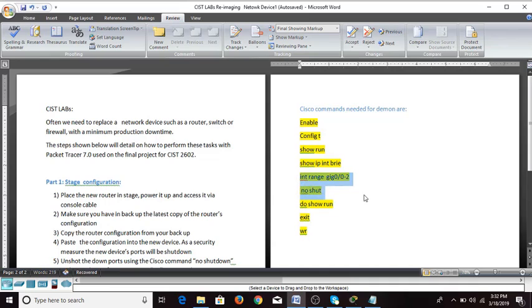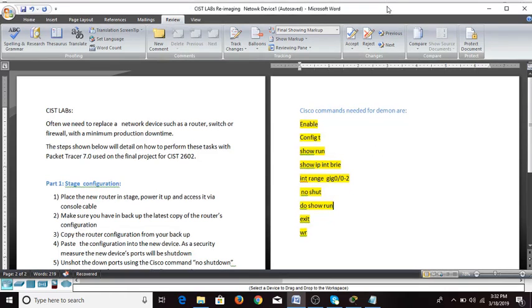Do show run is a command that allows you to show the running configuration from wherever you are on the router. You just need to place do in front of the command. Exit will exit from the environment that you are in. WR will save the running configuration on the router.